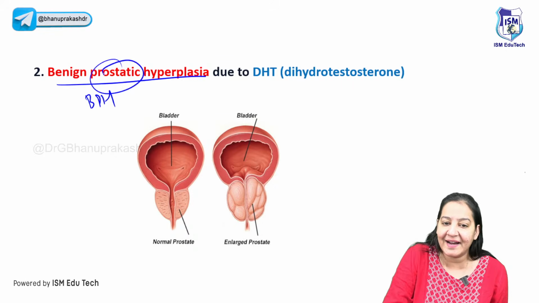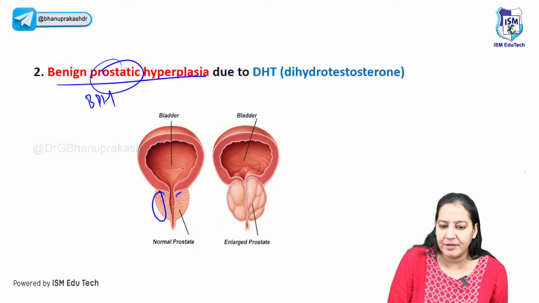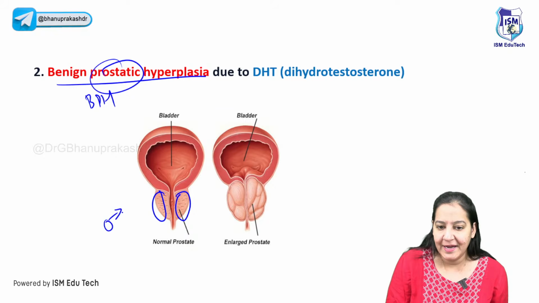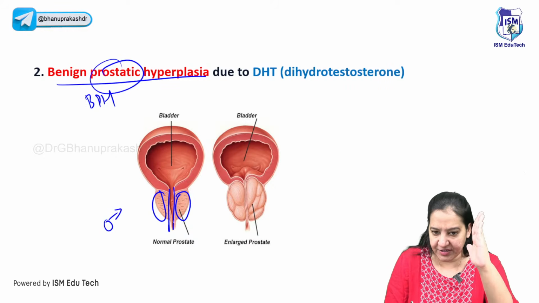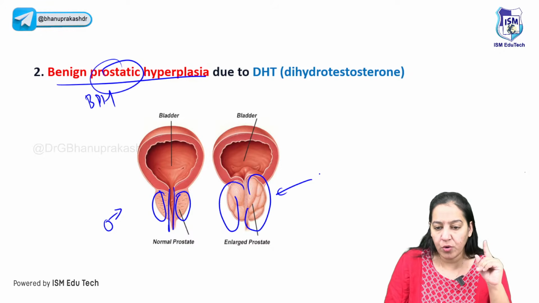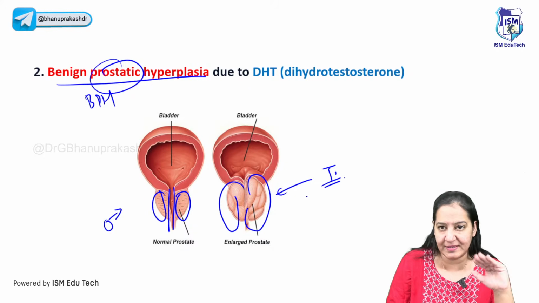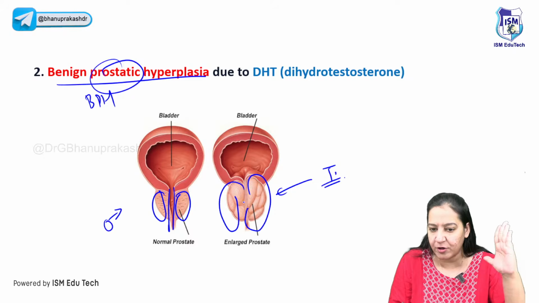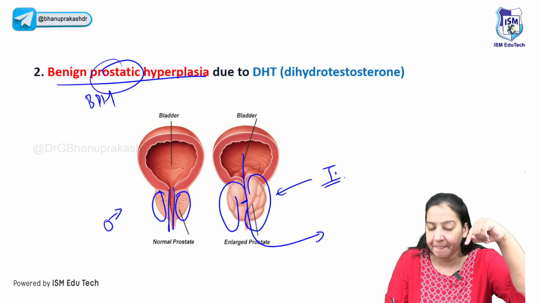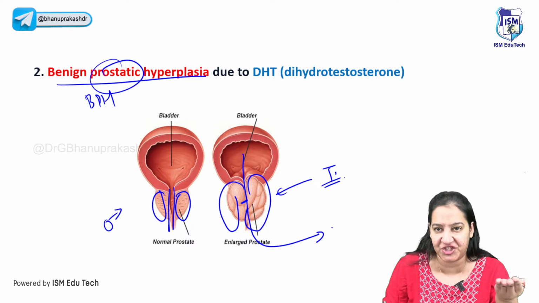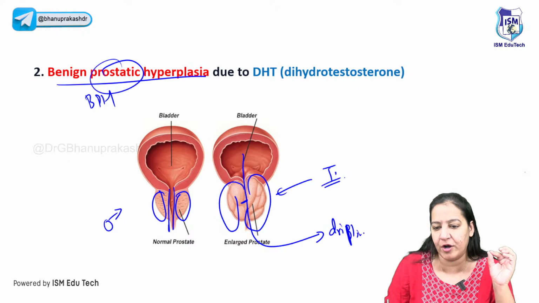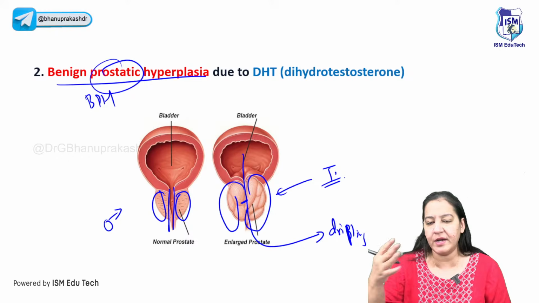The second is benign prostatic hyperplasia, BPH, in males. So the prostate is a gland in males. Can you see here? The prostate is a gland. It is present only in males, not in females. It is present around the urethra, right? Now, it can increase in size due to more testosterone. Here the hormone is testosterone. It is increasing in size and compressing the urethra. So this patient will have problems passing urine, in micturition. The most important complaint here will be dribbling of urine. The patient cannot pass the urine smoothly.